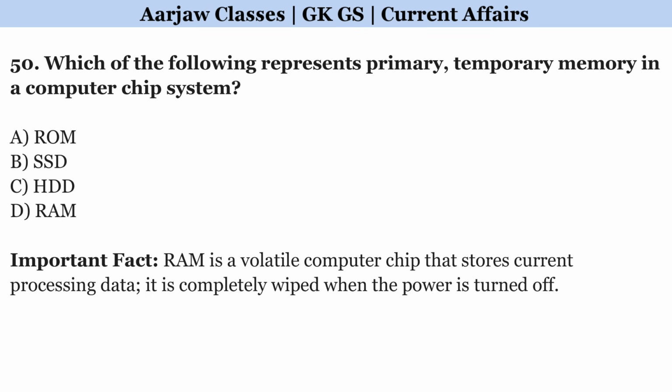Which of the following represents primary temporary memory in a computer system? Correct option is D. RAM.